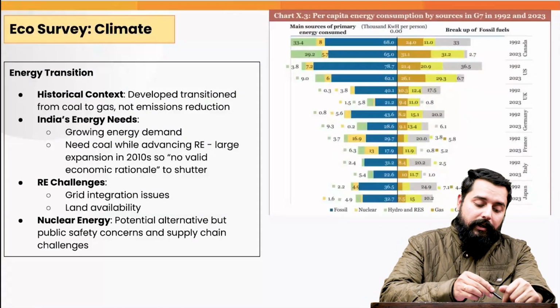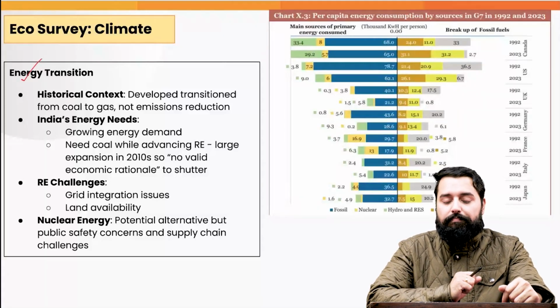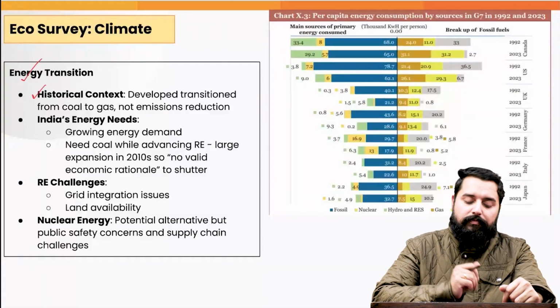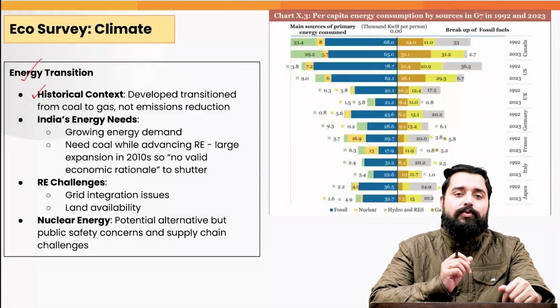Now, when we discuss energy transition specifically, there are several issues highlighted by this survey. For example, historically, the developed countries were using the maximum amount of coal to generate energy. It was part of the fossil fuels.